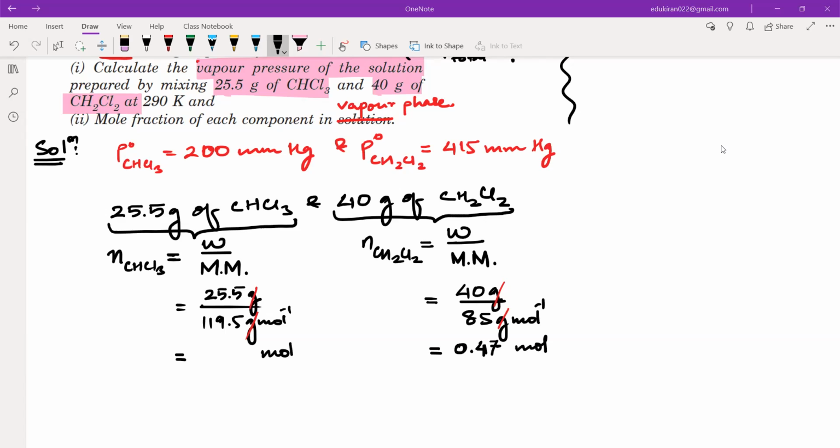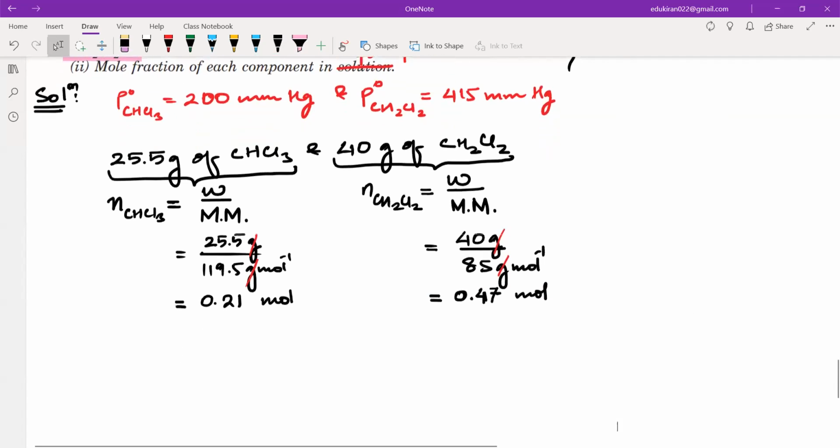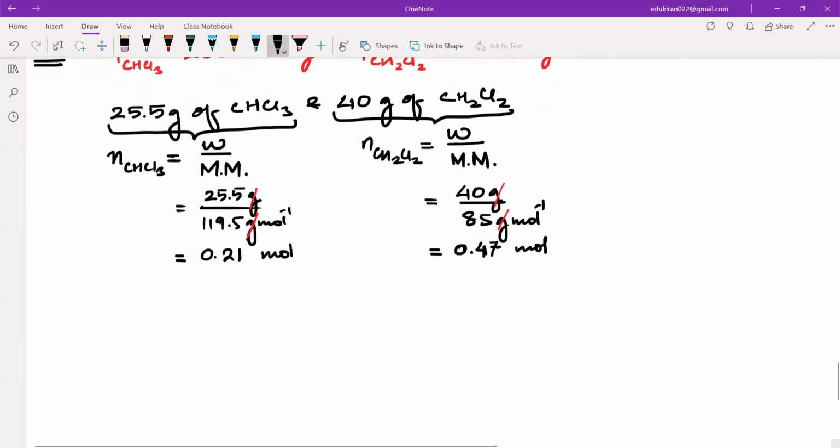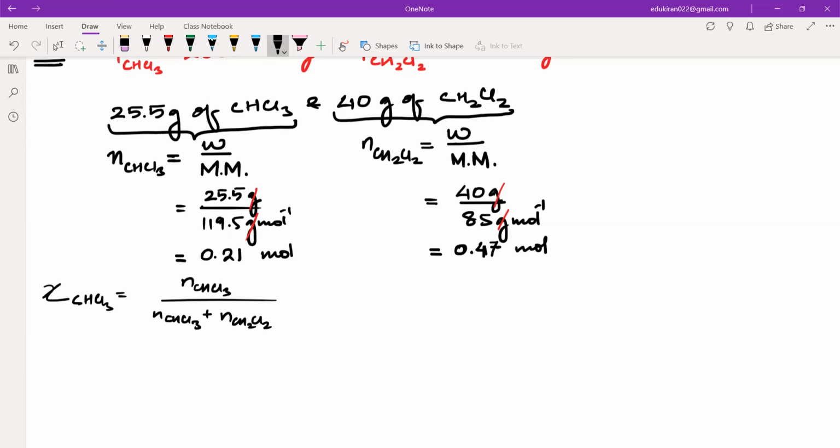Yes, this will be 0.21 moles. Okay, we have got the number of moles for both the things. We can also calculate the mole fraction for both of them, right? So the mole fraction, that is chi of CHCl3, will be equal to the number of moles of CHCl3 divided by the number of moles of CHCl3 plus the number of moles of CH2Cl2.